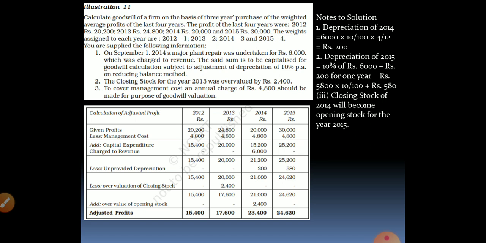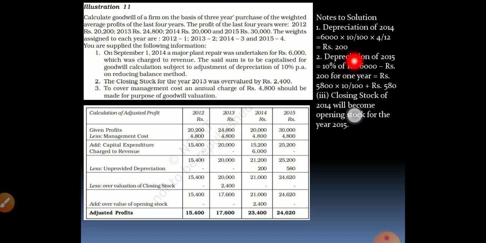Now depreciation has to be charged for 2014 and 2015, for 2 years, for written down value method. So for the next year, when you charge depreciation, we have to do 6000 minus 200. On 5800, we have to charge depreciation for the whole year. So 5800 into 10 by 100, the depreciation amount is 580. That is the first working note.